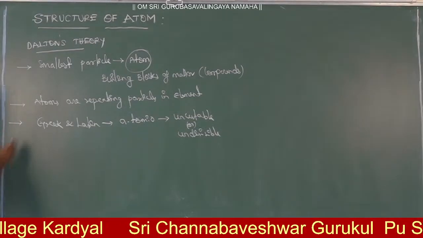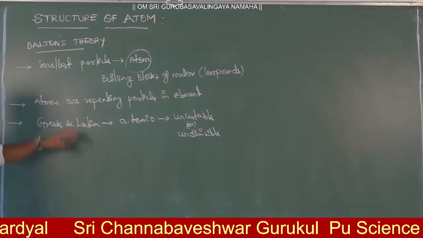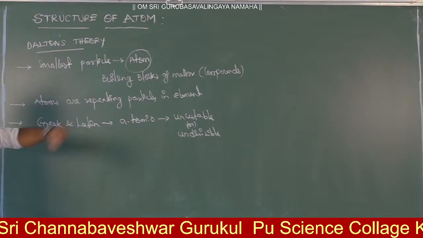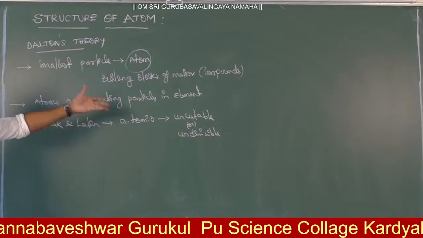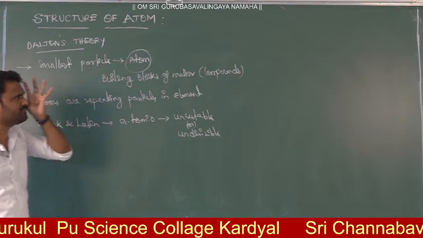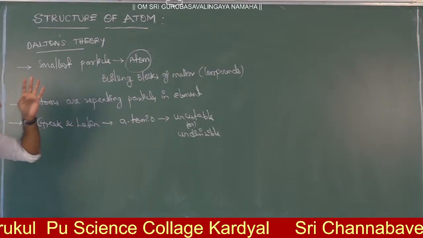Next, John Dalton. The first postulate is that repeating units are present in the element, and an element is a kind of matter. In any kind of matter, there are atoms. Atoms are the building blocks of matter. So here matter will form the compound.